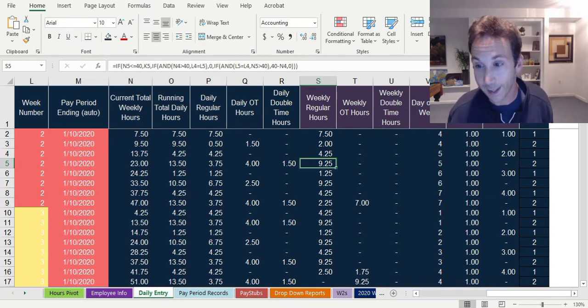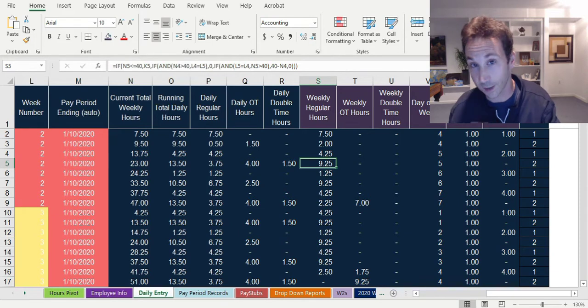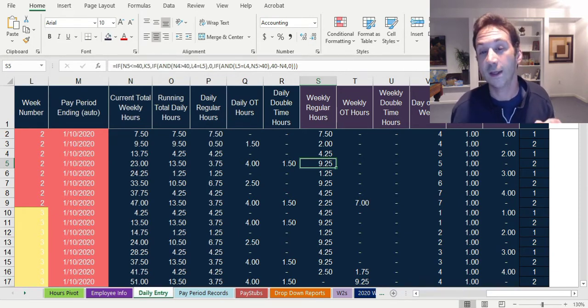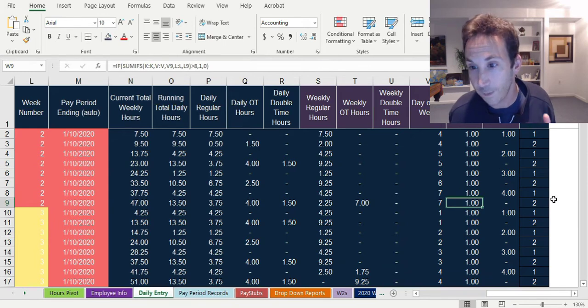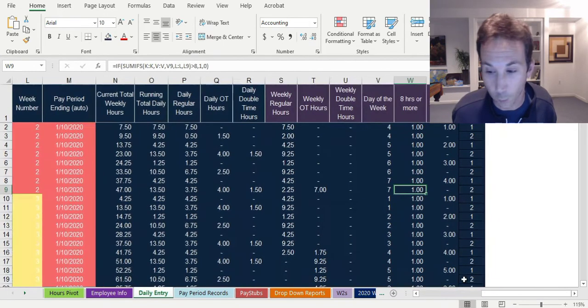And on top of that, if the employee works 7 days, like a whole straight week, and doesn't get any days off, then on the seventh day, the very last day of that pay period, any hours worked over 8 hours have to be considered double time hours. So these formulas are keeping track of the entire pay period week.